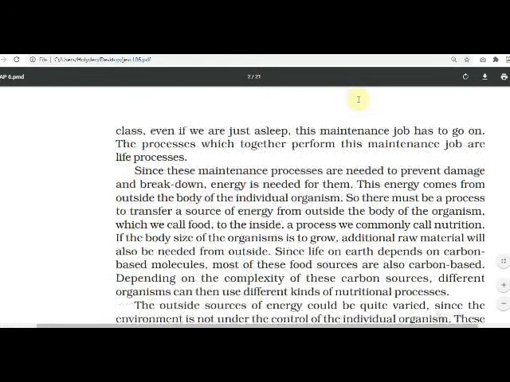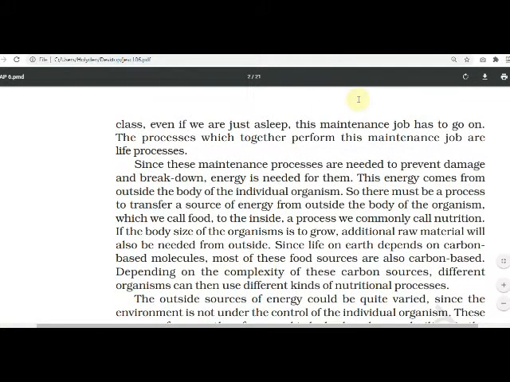class, even if we are just asleep, the maintenance job has to go on, yes or no? Though we are asleep, at the same time, you will see some processes: digestion, respiration, excretion, means not outside the body, but the process is going on, filtering and all these things.